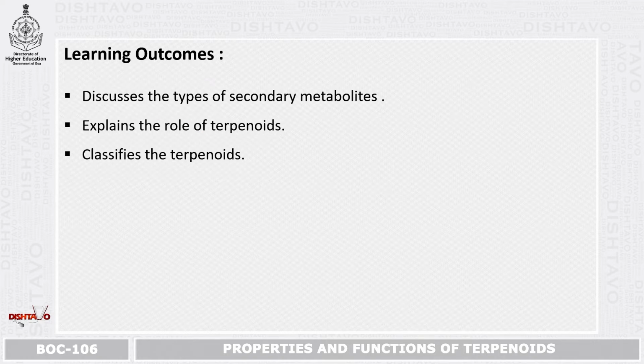And the learning outcomes are: discusses the types of secondary metabolites, explains the role of terpenoids, classifies the terpenoids.